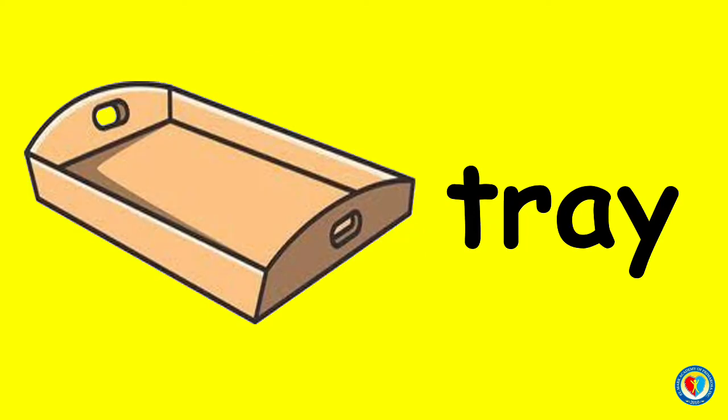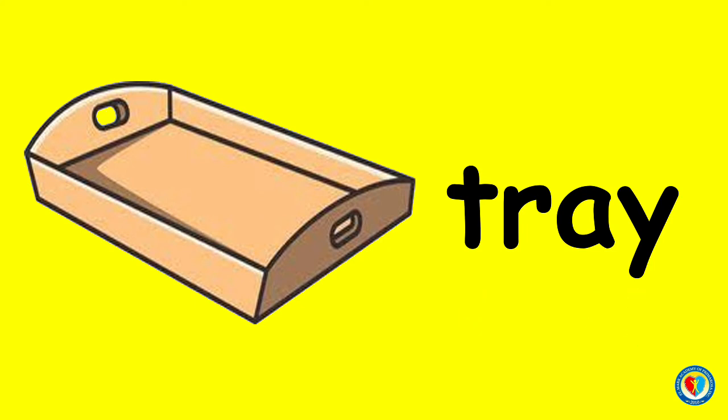How about if it goes like this? What is the name of this object? Yes, correct. This is a tray. T, R, A becomes tray. As you read this word, it only ends with the A sound and no other preceding sound because the ending letters are A and Y. That means the long A sound is spelled as AY. T, R, A becomes tray. Read it with me, kids.